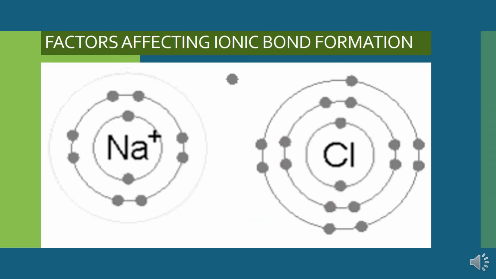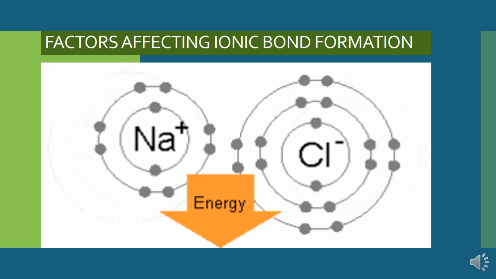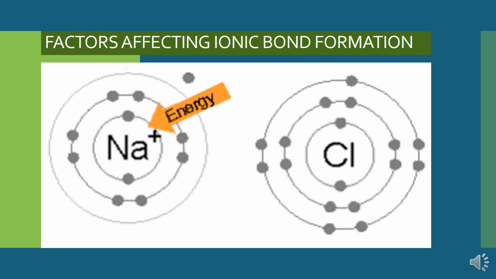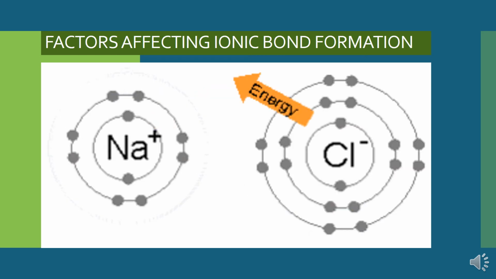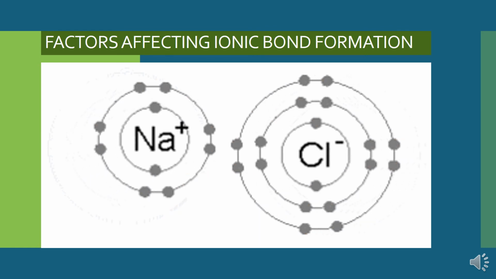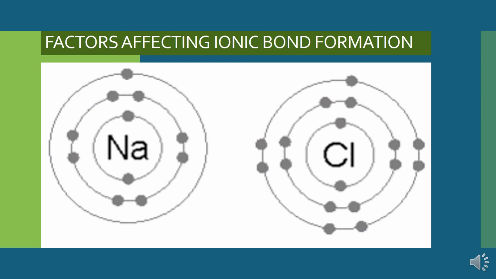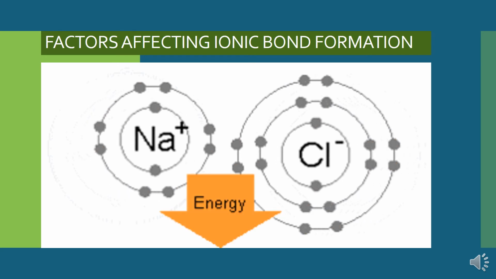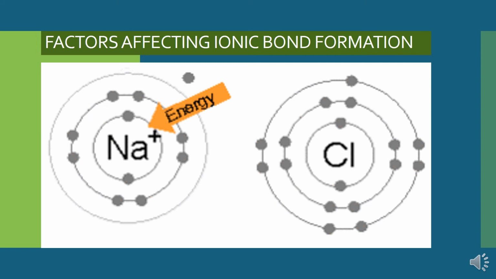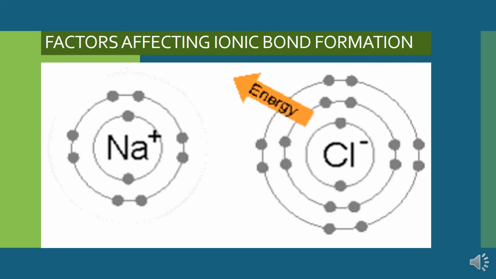Next are the important factors which affect ionic bond formation. As we have discussed, elements have to transfer electrons in order to form a cation or anion. Whenever an electron is to be removed from an atom, it requires certain energy, and that energy is called ionization energy. So the sodium atom will absorb that energy in order to remove its outermost electron.